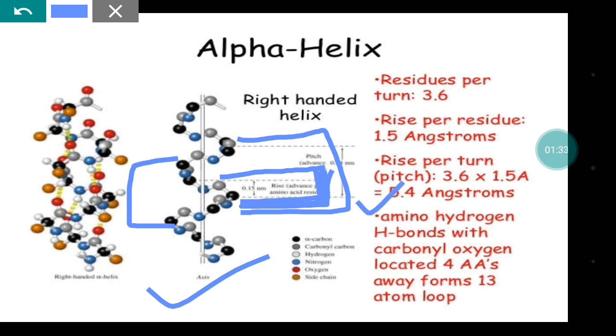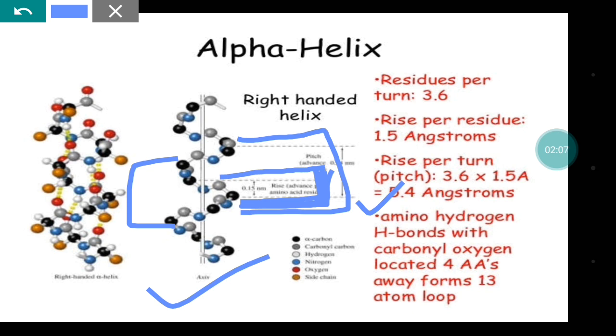Amino hydrogen is hydrogen bonded with carbonyl oxygen located. It means that there are hydrogen bonds existing between these amino acids, okay, which is forming the loop. So what is this? Amino hydrogen bonds with carbonyl oxygen located 4 amino acids away, forming a 13 atoms loop.